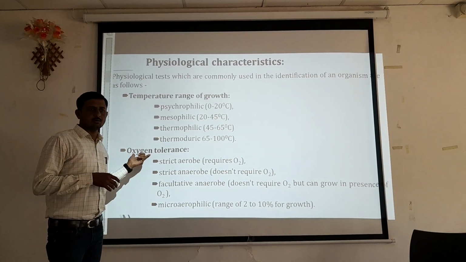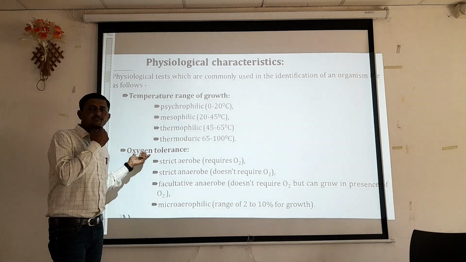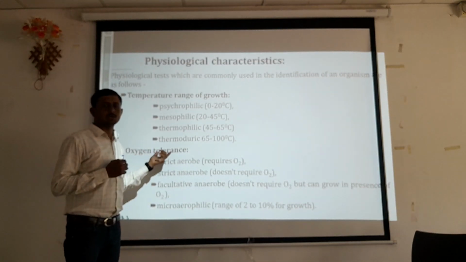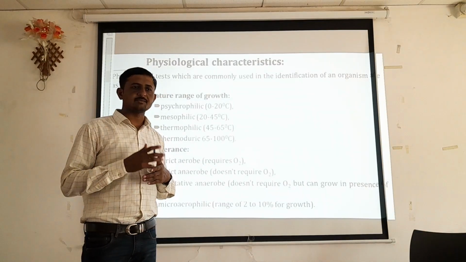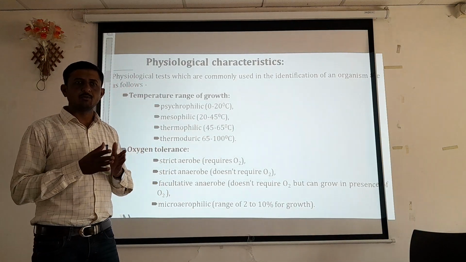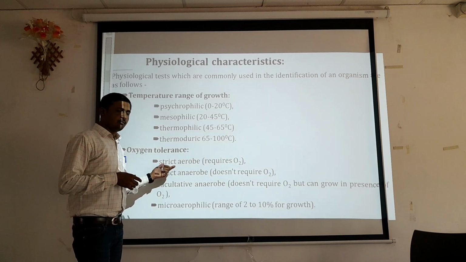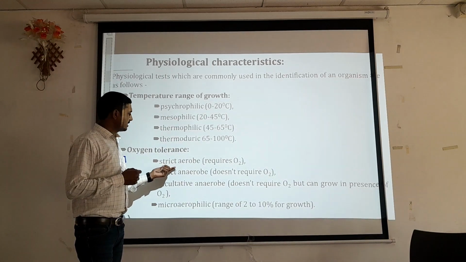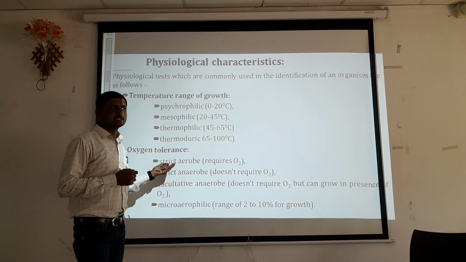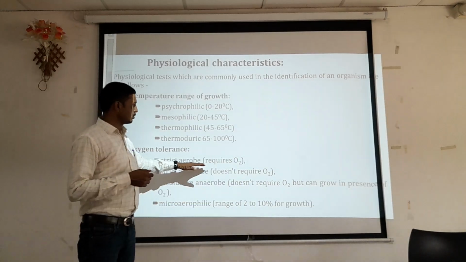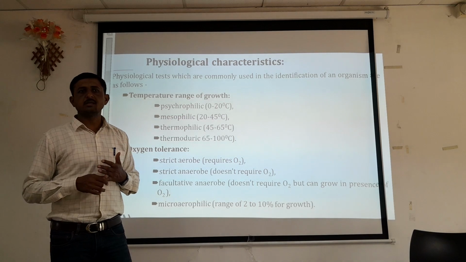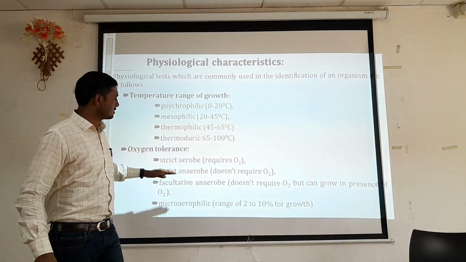Another group of organisms, or another physiological factor, is nothing but oxygen tolerance, that is, the oxygen required for the growth of organisms. Organisms are again classified into different groups. Firstly, the first group is the strict aerobes. Strict means that the organism requires oxygen for its growth. Without oxygen, or in the absence of oxygen, they cannot survive.